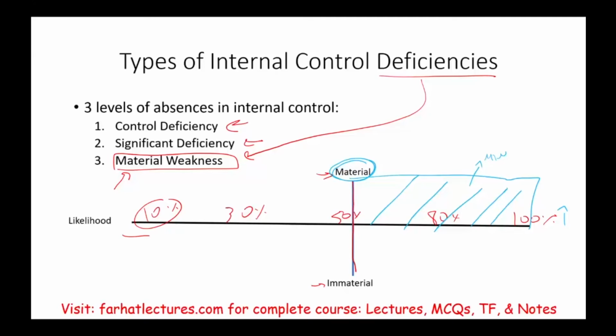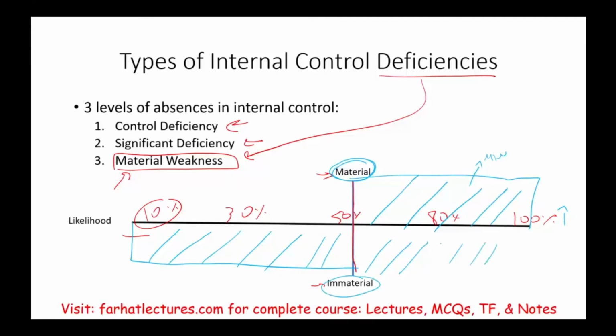How about control deficiency? Control deficiency could be where the likelihood is low and the amount is immaterial. So someplace in here, we would say it's a control deficiency. It may not happen, and if it happens, it's not material. We could also argue that certain control deficiencies have a high likelihood, although it's a high likelihood, the amount is immaterial. Then we can say it's a control deficiency.